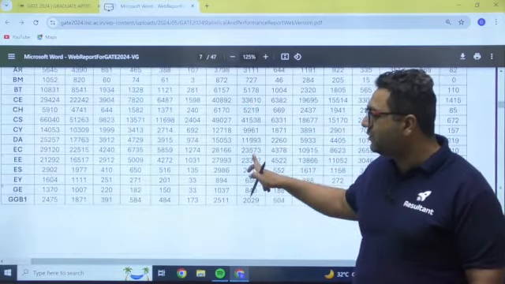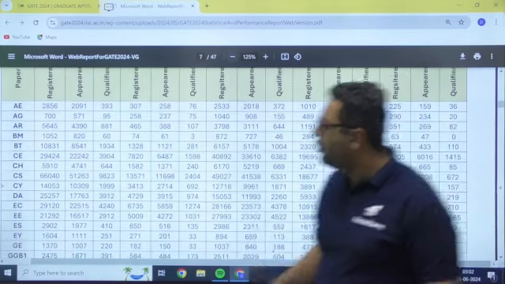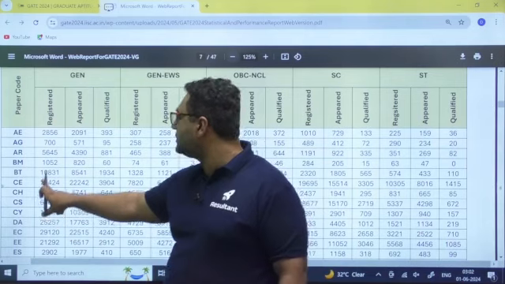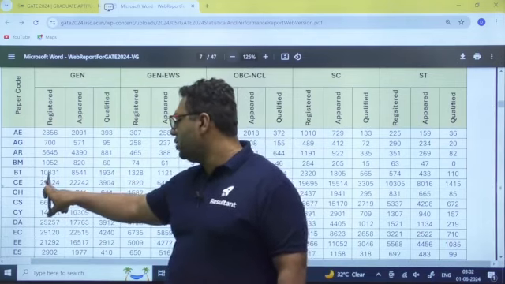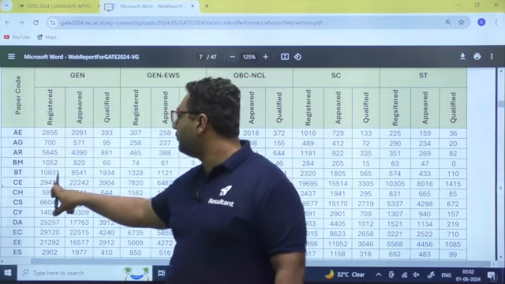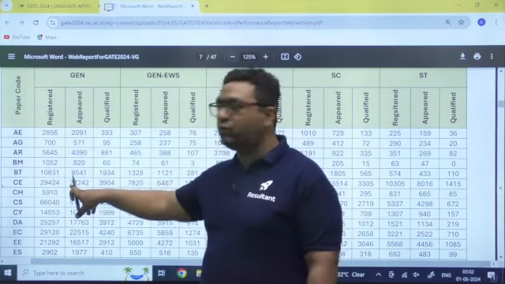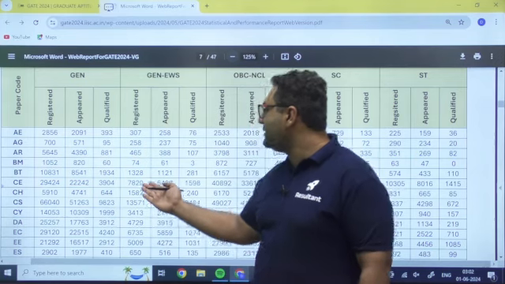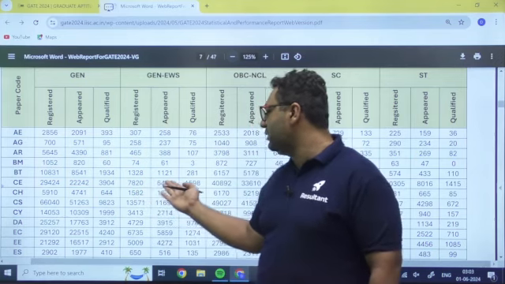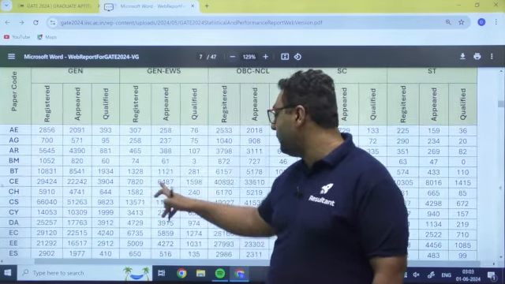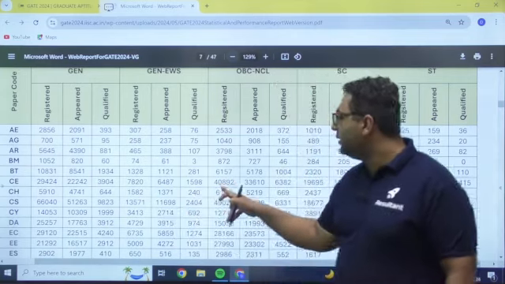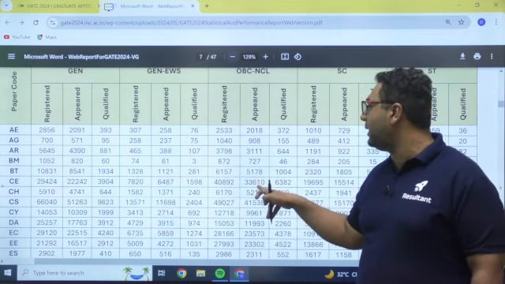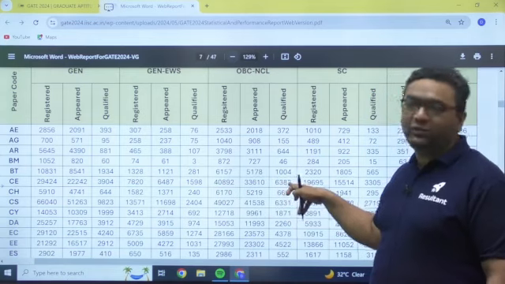So I am going to civil directly. If you want to go for civil, you can see registered candidates from general category were 29,424. Then you can see appeared were 22,242. Then you can see qualified is 3,904. Similarly, for general EWS 7820, 6487 are appeared, 1598 is qualified. Then for OBC 40,892, 33,610, and then qualified is 6,382.